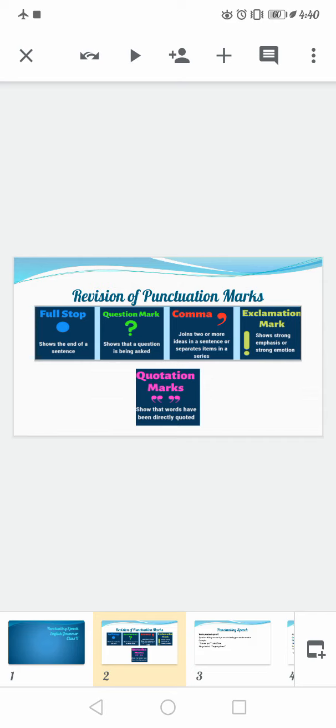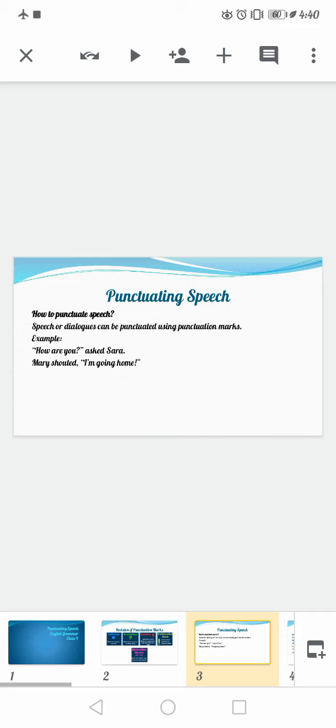So when do we use them? We use them whenever we are representing a speech, or a quotation, a dialogue which is being quoted exactly as said by the author or by the person. Okay, so this was all about the different punctuation marks that we will be studying. Punctuating speech. Now, there are different rules of punctuating speech. What are those rules? Let us discuss one by one.